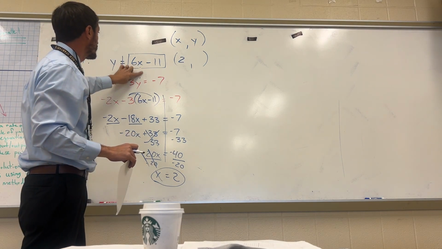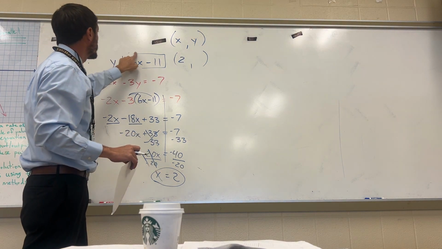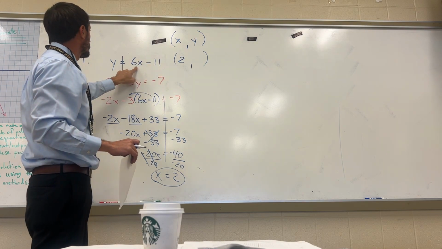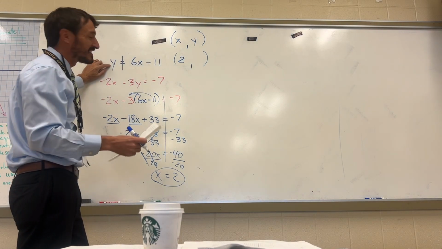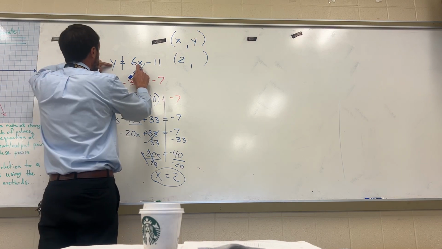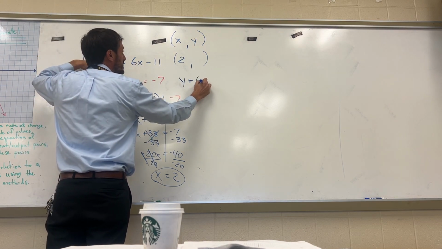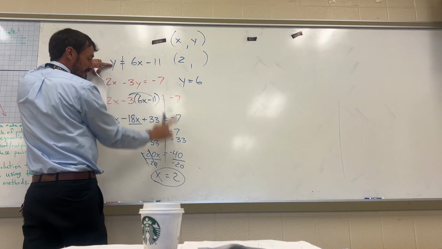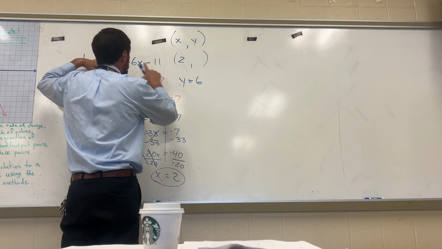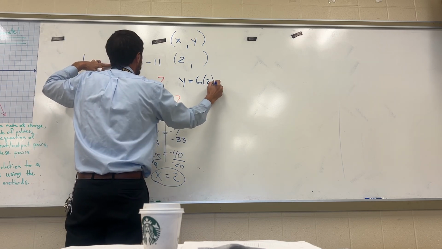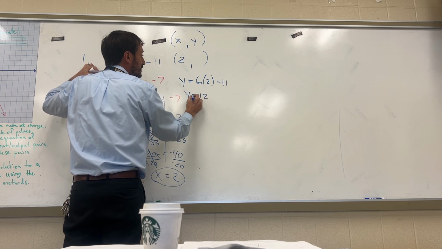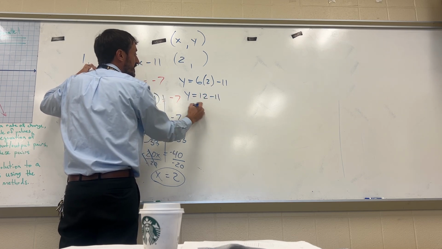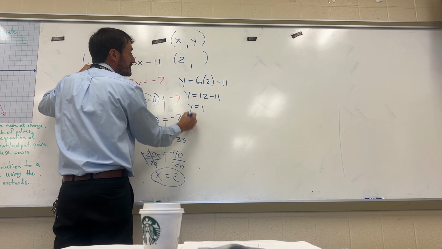But my recommendation is use the equation that had the box. Use the equation where y was by itself. It's a little easier. So let's put it into this equation. We're going to have y equals 6, but instead of writing x, I'm going to put that number in for x. So it's going to be not 6x, but 6 times 2 minus 11. Now we end up with 6 times 2 is 12, so we end up with y equals 12 minus 11. And 12 minus 11 is 1, so y equals 1.